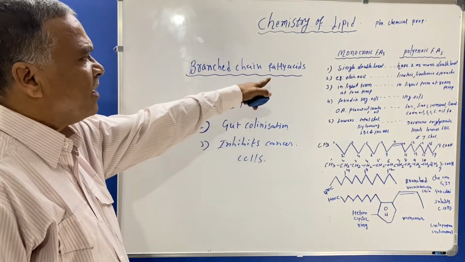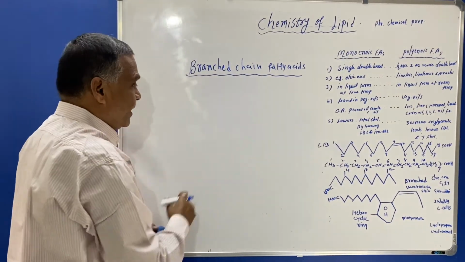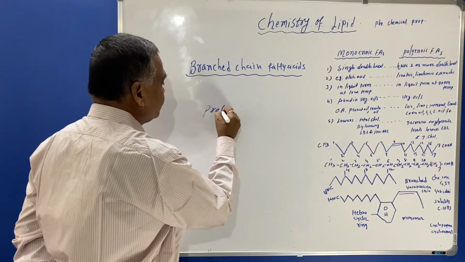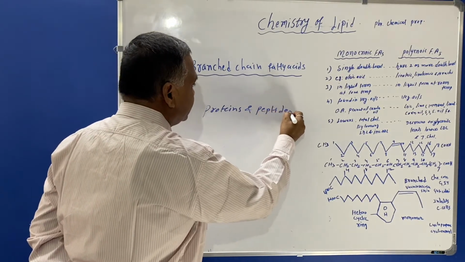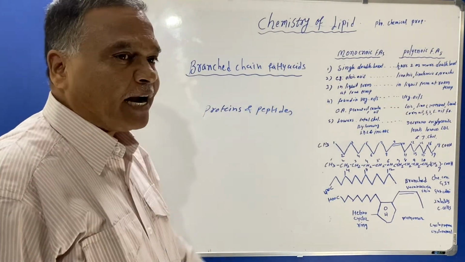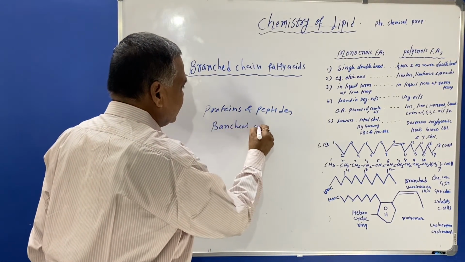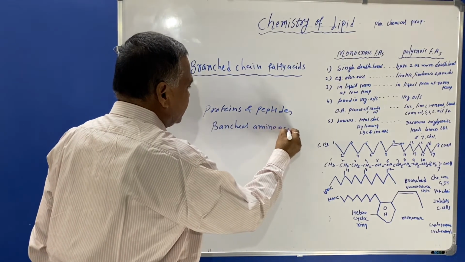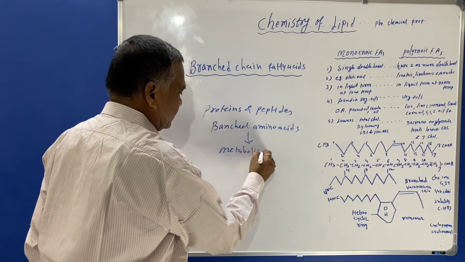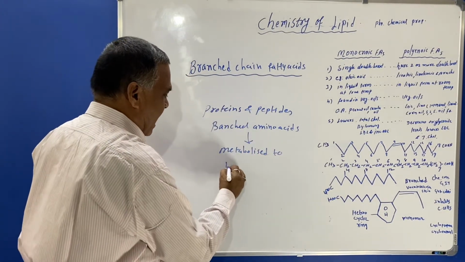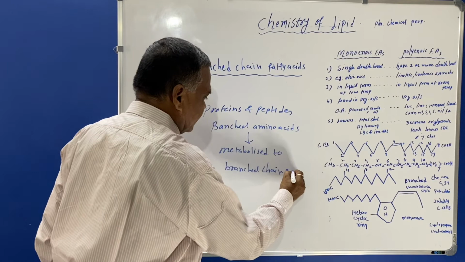This type of fatty acid is also seen in proteins and peptides. The proteins and peptides which have branched amino acids will be metabolized to branched chain fatty acids.